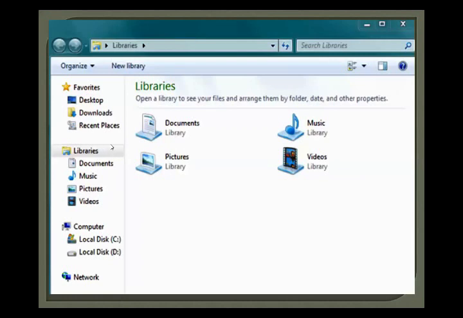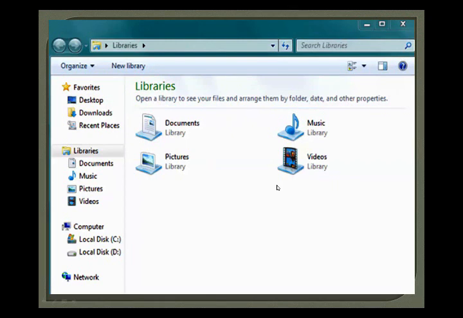In the library there are some documents, some folders of music, some folders of pictures and videos. In these folders you can easily store all your pictures of any type, any types of documents, all types of music, and also videos.